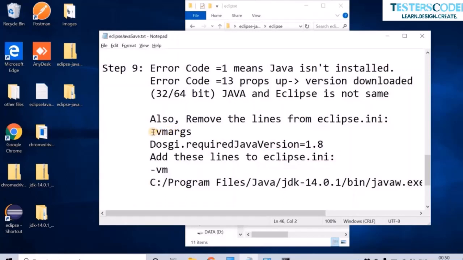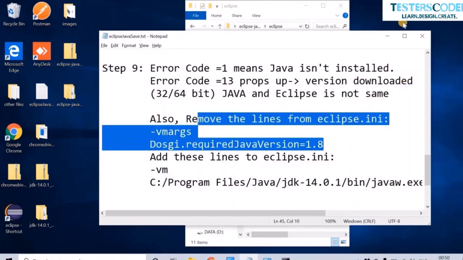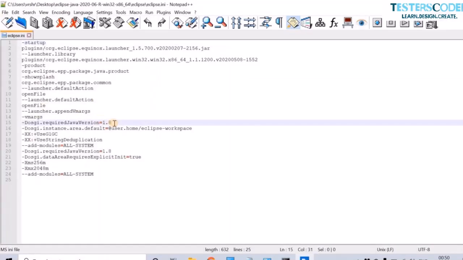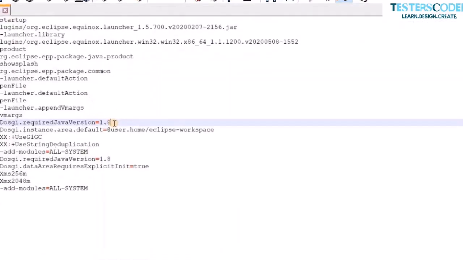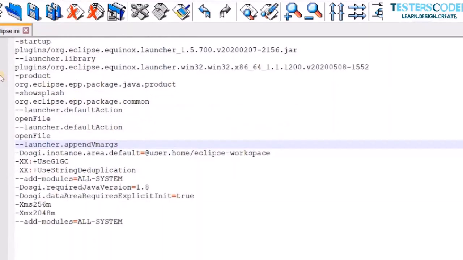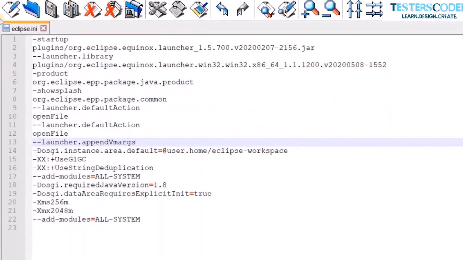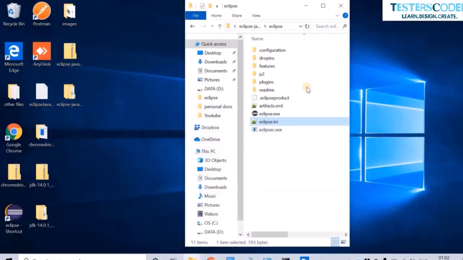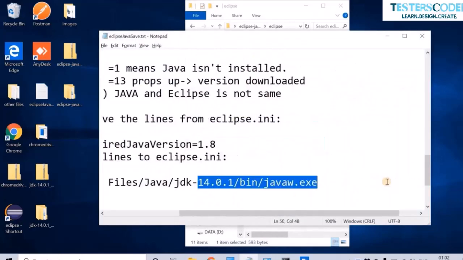So we are going to remove these lines from the Eclipse INI. Over here, just open it. And now you will find these lines. Just remove that. Now that we have removed the lines, let us add some other lines. For that, we need to just open the path to javaw.exe.